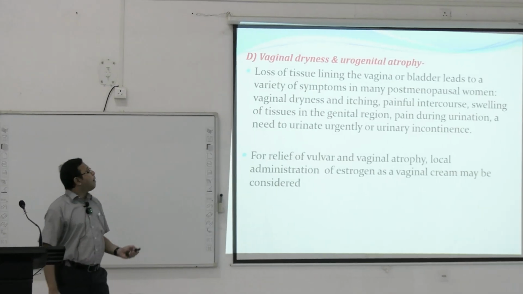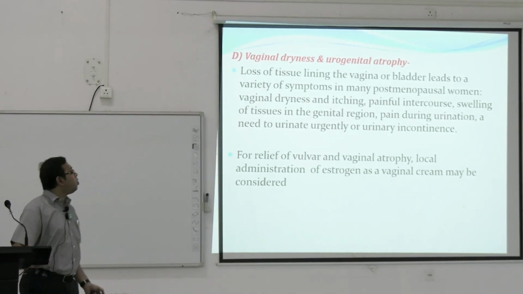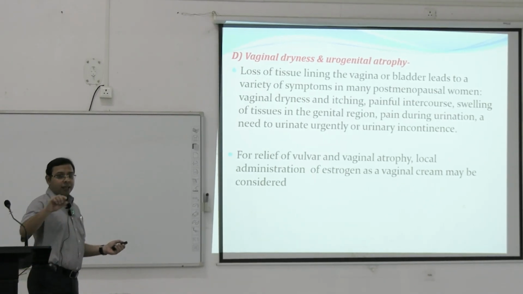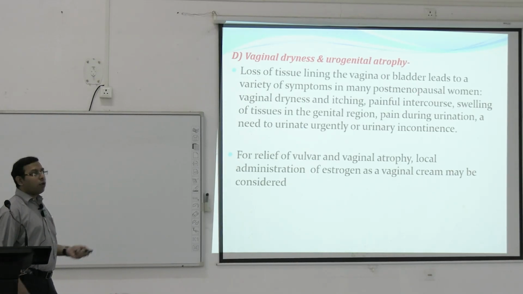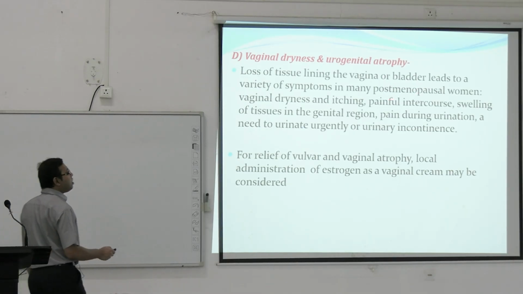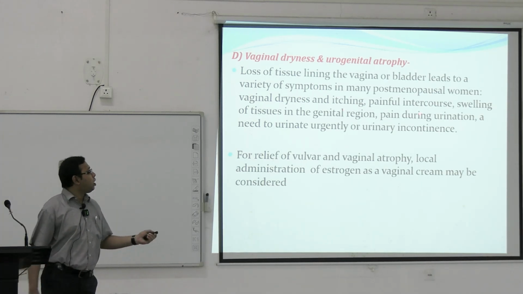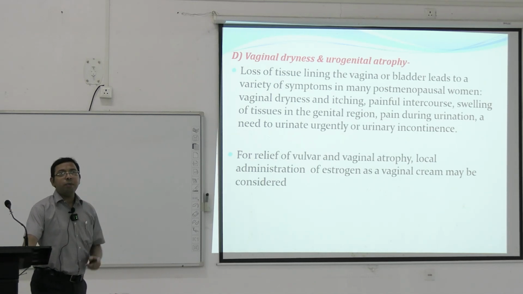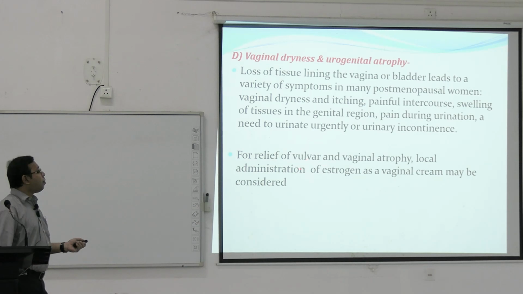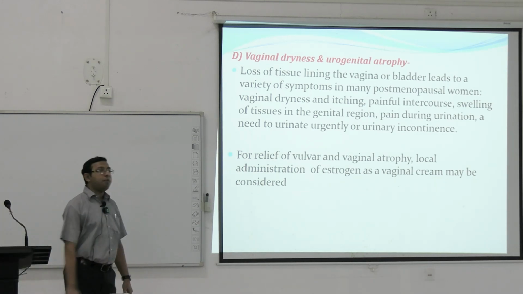So, combined estrogen progesterone therapy is usually given, and is associated with decrease in heart attacks in younger women. Vaginal dryness and urogenital atrophy, that is also quite common in menopausal women. Loss of tissue that lines the vagina or bladder leads to a variety of symptoms in many postmenopausal women. Vaginal dryness, itching, painful intercourse, swelling of tissues in the genital region, pain during urination, all can happen. Urinary incontinence, all this can be treated usually by estrogen. Usually some estrogen cream is used. For relief of the vulvar and vaginal atrophy, local administration of the estrogen as a vaginal cream may be considered.